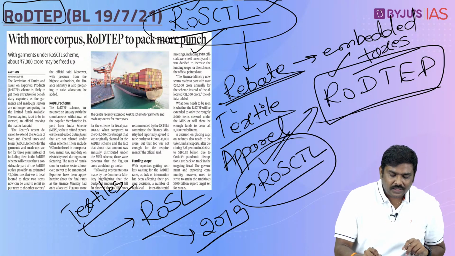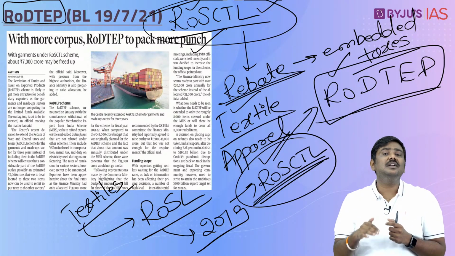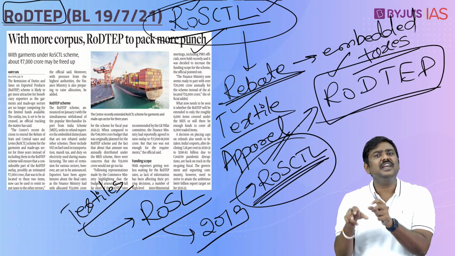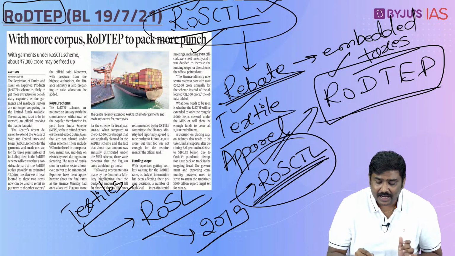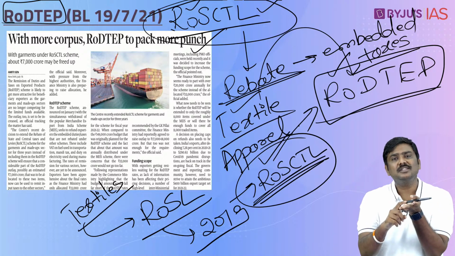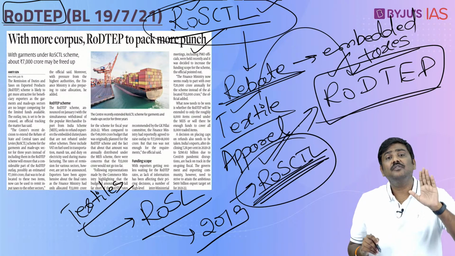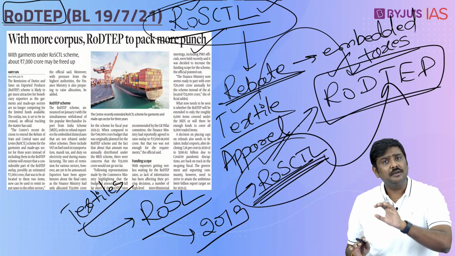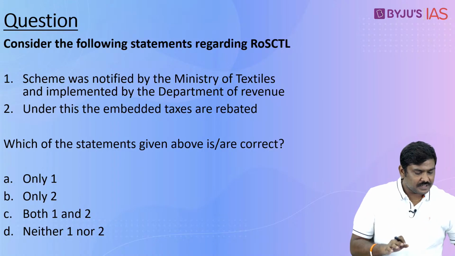Now next important point, all the textiles are not covered under this particular scheme. Is it okay? All the textiles are not covered under this particular scheme. Apparel is there, made-ups is there, garments is there. That is, these 3 are covered. Now, apart from this, any other textiles, if they want to get a rebate, they can be covered under RoDTEP. And these 3, that is apparels, garments as well as made-ups, which are already covered under RoSCTL, these exporters will not be getting any rebate under RoDTEP. Done. This is another very important change or announcement that has been done by the Government of India. So this is the discussion provided here.